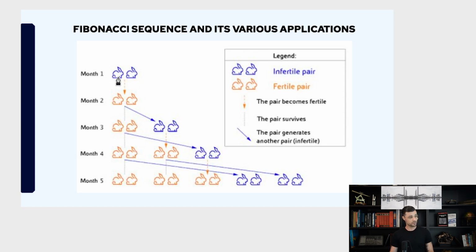So you start at the first month with 1 pair of rabbits. Then the second month they get fertile. So the third month they're able to have babies and they remain here. And the month after they're still here, their babies become fertile, and they have 1 more pair of babies. So the 5th month, they're still here, their babies are still here, the new babies became fertile, they give birth to new babies, and their first babies who are fertile now are able to have babies. Okay, so this is where we are coming from. So basically 1, 2, 3, 5. All right, guys.